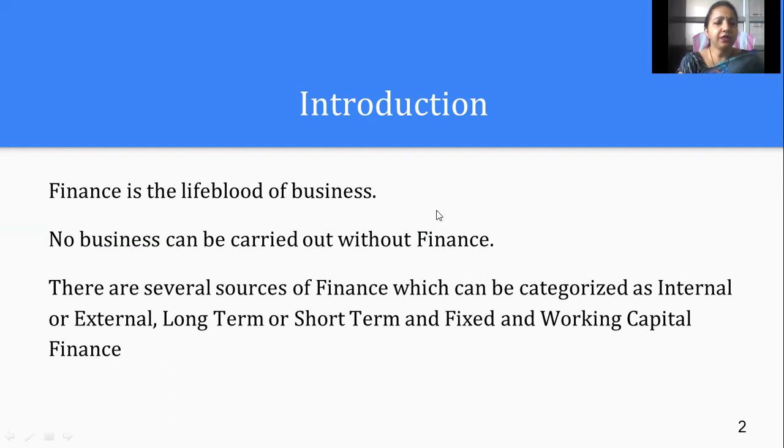The sources can be external, can be internal, can be long term, can be short term, can be fixed, and working capital finance. So in this particular video, we'll be learning about external, long-term, short-term, fixed, and working capital finance, and how to get them arranged.